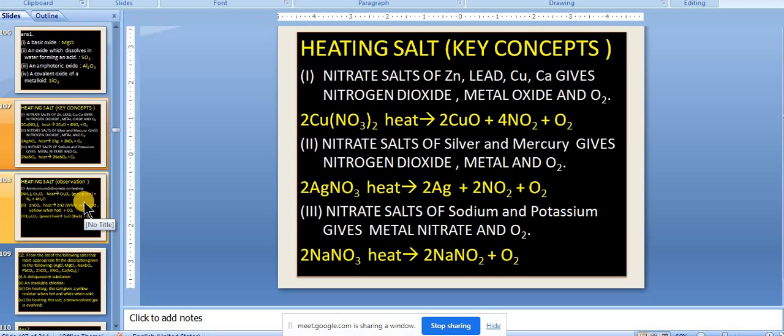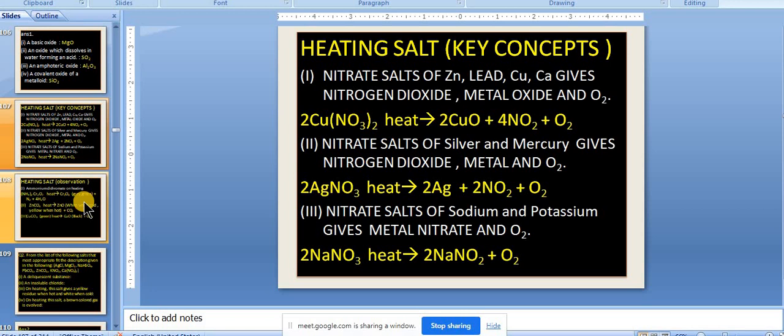Those that are very, very reactive, like sodium and potassium nitrate, if you heat those salts, you will not get NO2. You will not get NO2 because they have high affinity. They will not lose the NO2 gas easily. Only because of excess oxygen, NO3 changes into NO2. Oxygen will be released but not NO2 for sodium and potassium.